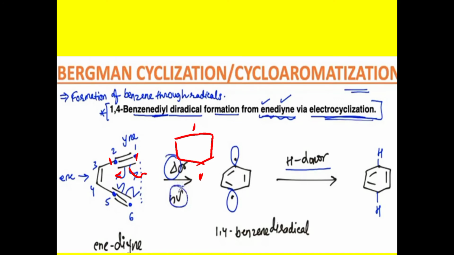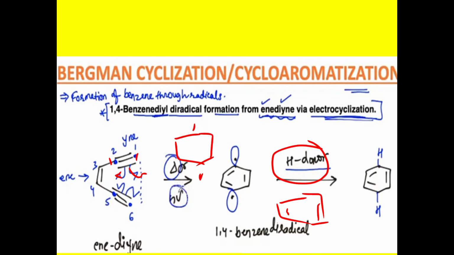So this 1,4-benzene diradical can be stabilized by using a suitable hydrogen donor. So we have to take 1,4-cyclohexadiene as the hydrogen donor.